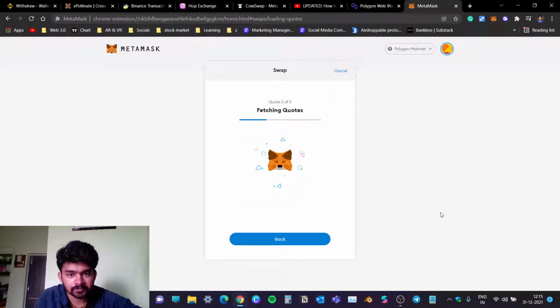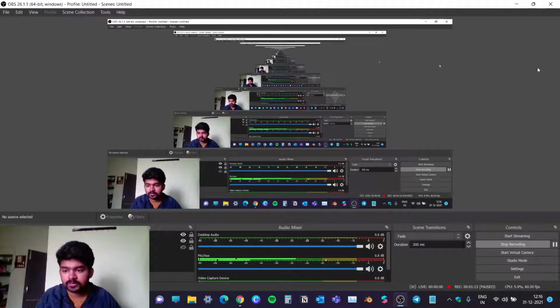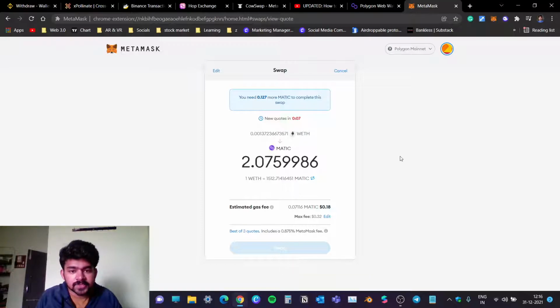Review swap. Basically, we want to convert our wrapped ETH into Matic, but I found that I don't have any Matic, so I am not able to pay the gas fees. For that, we got a new trick.